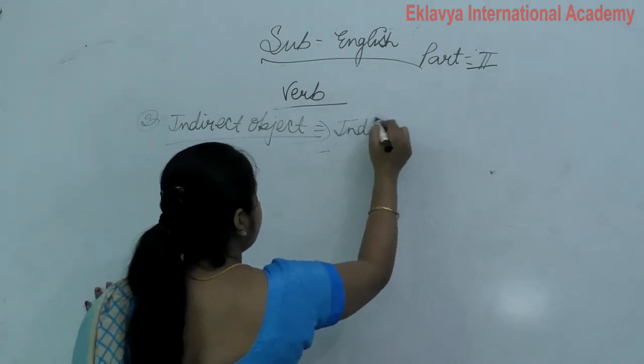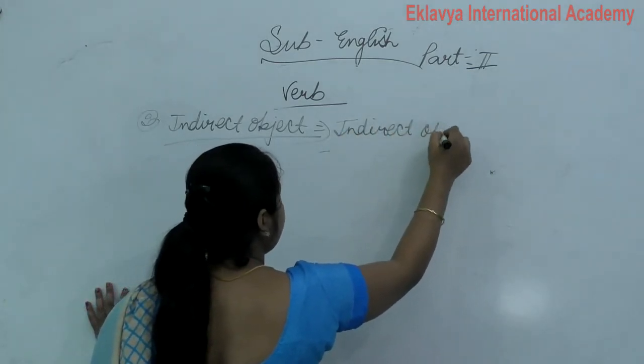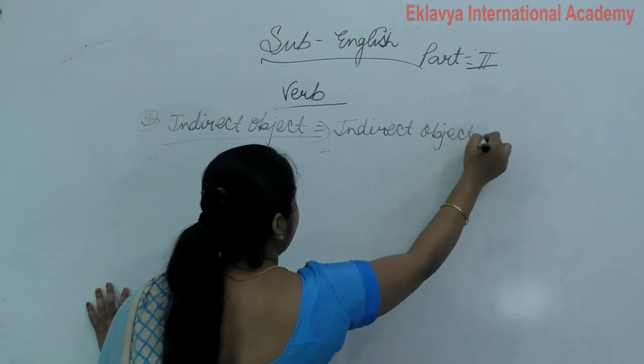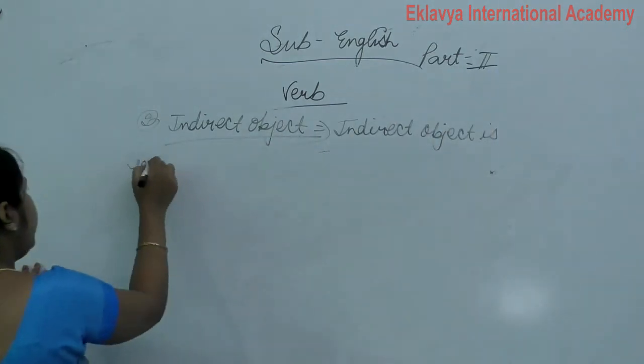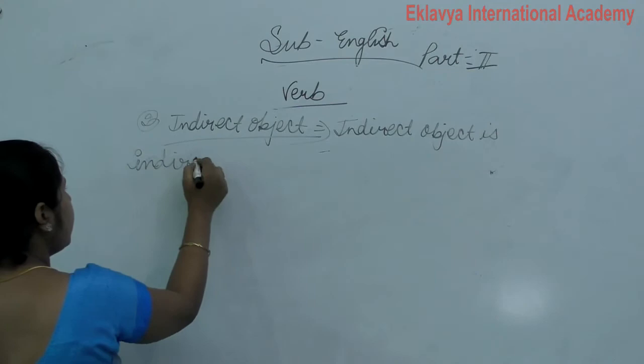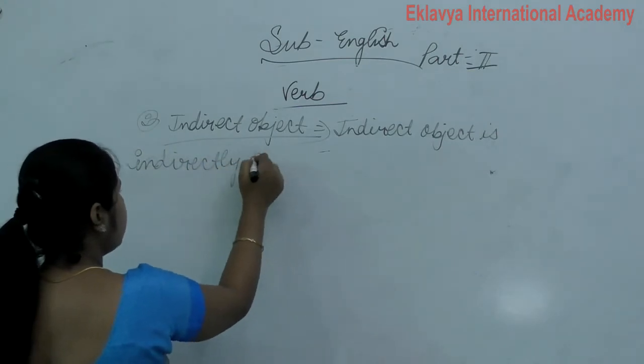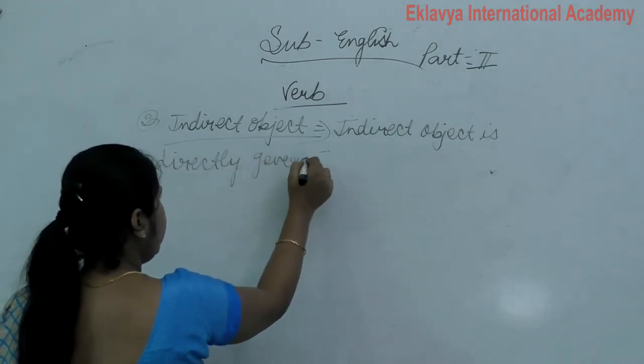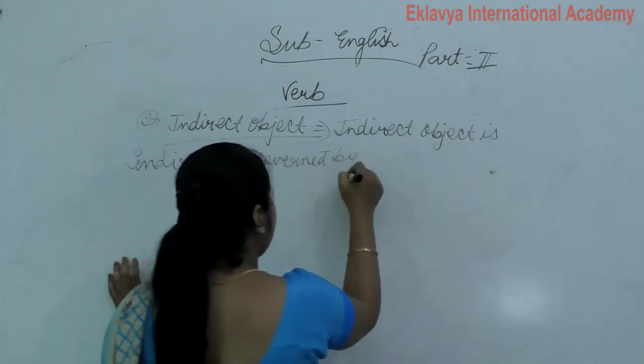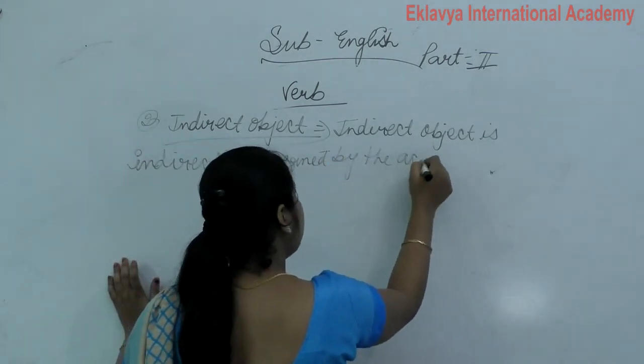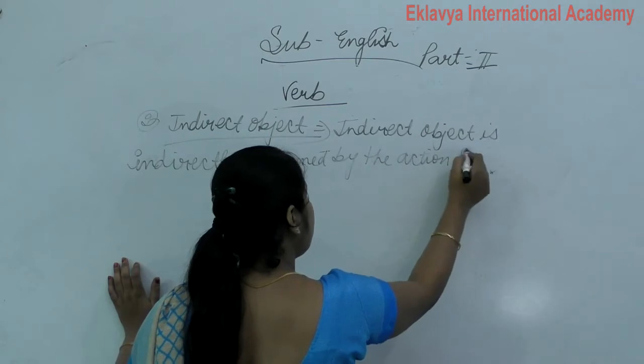Indirect object is indirectly governed by the action of a verb.